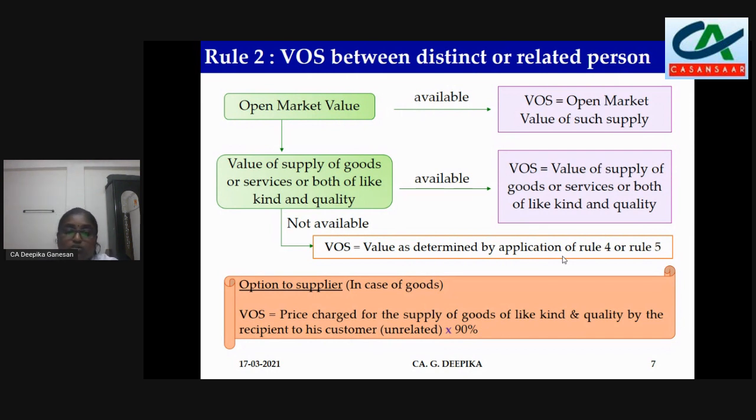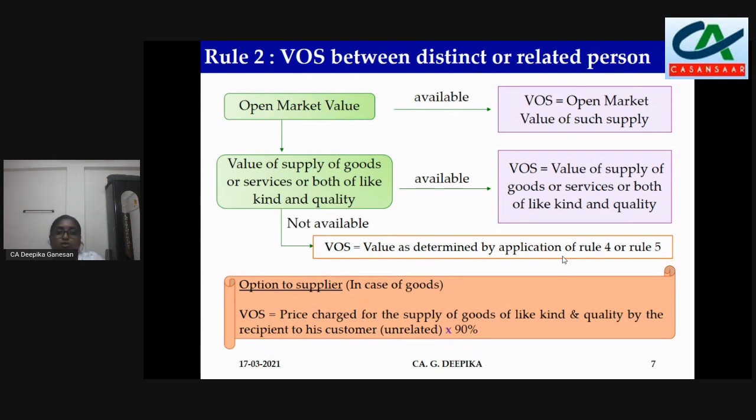Now to find out the value between supplier 1 and the recipient, you take 4,500 into 90 percent. So it will come to 4,050 rupees. So this is an option given to the supplier to apply this method in case of goods alone.